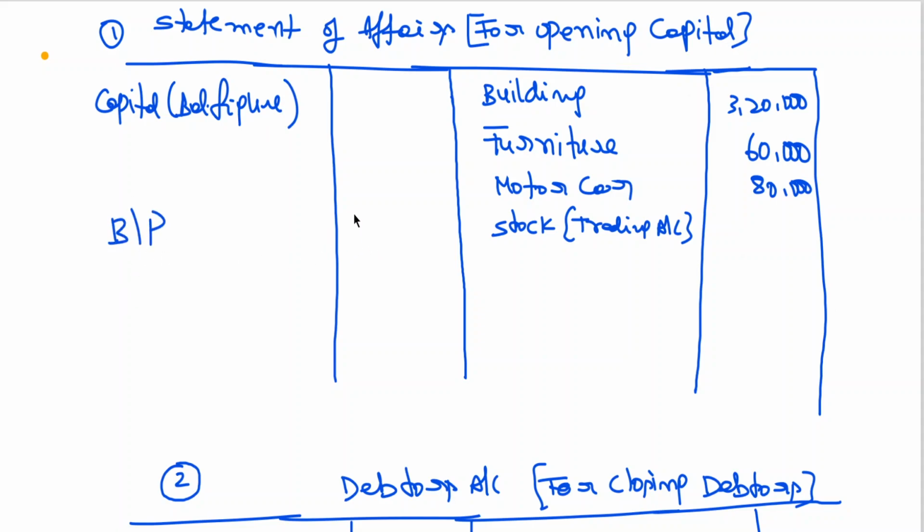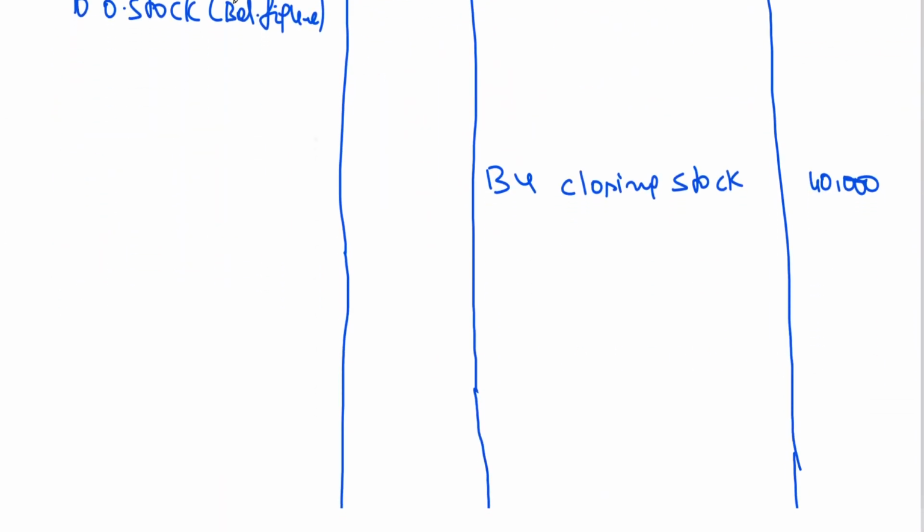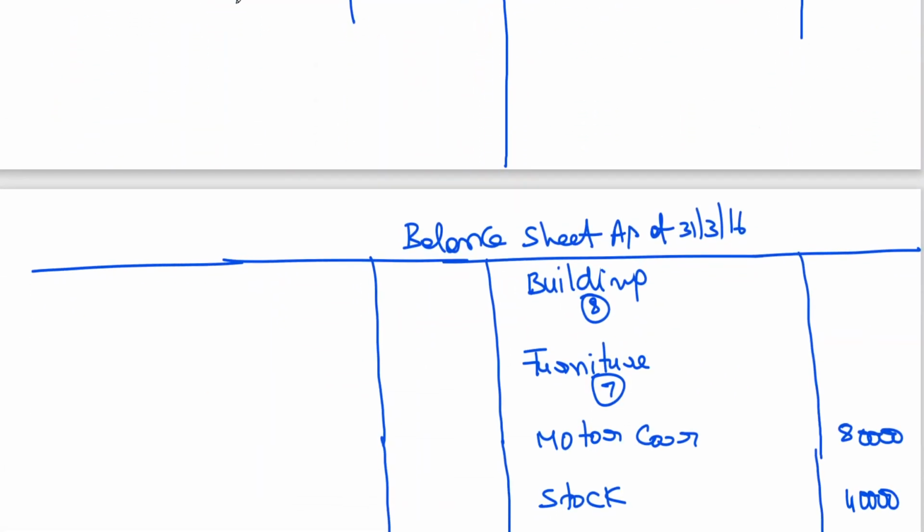Bills payable 28,000. Closing balance sheet, that we will be getting from working notes number 1. Bills payable 16,000.